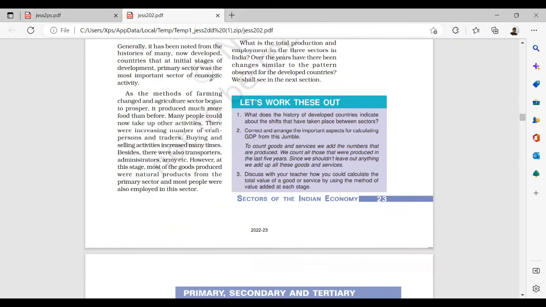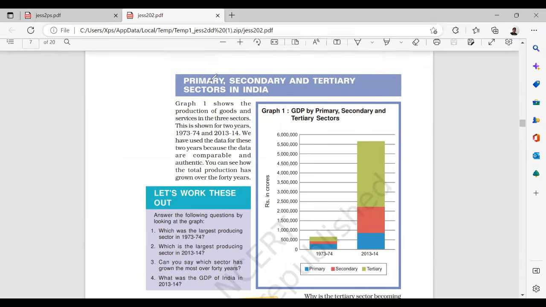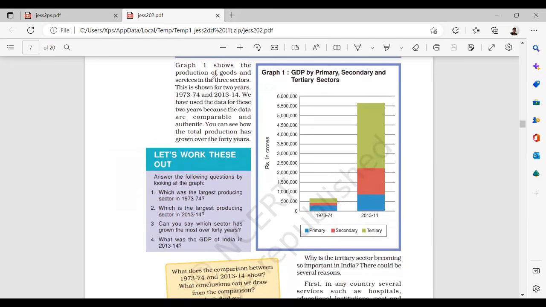Let's see the history of developed, so not needed. Primary, secondary, and what is the meaning of tertiary here? It shows the production of goods and services in the three sectors. This is for the 2 years, this and this. We have to use the data for these 2 years because the data are comparable and authentic. That means primary, how much is produced, secondary, how much is produced, tertiary, how much is contributed.